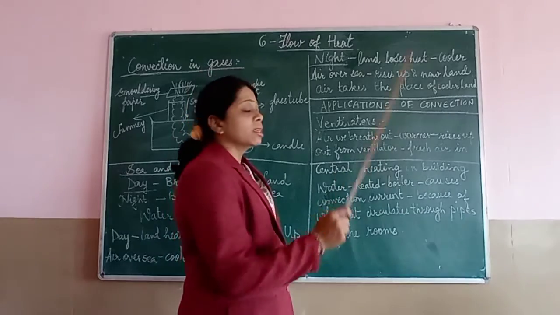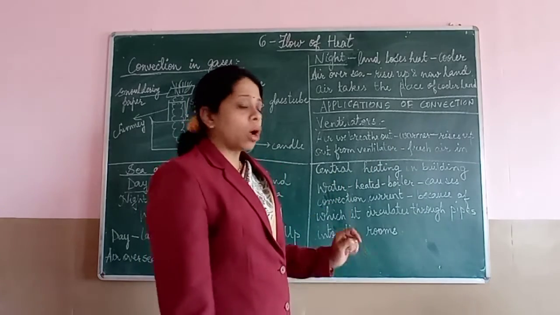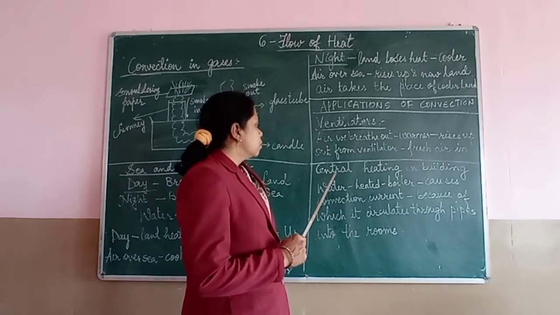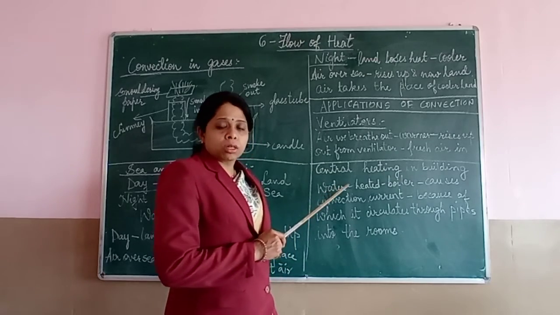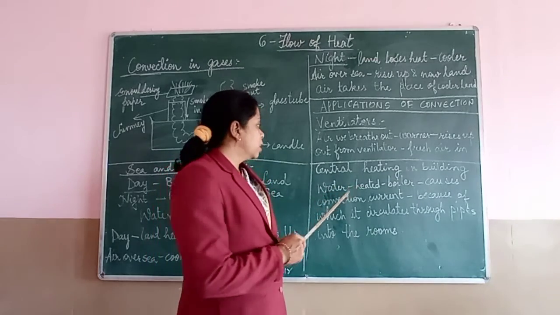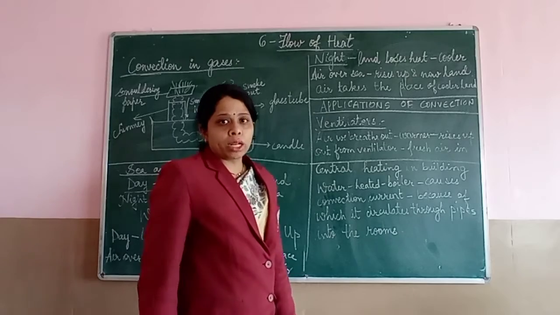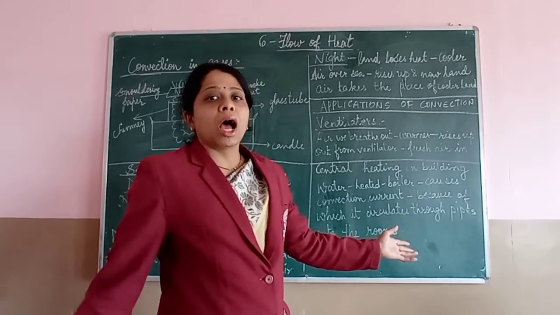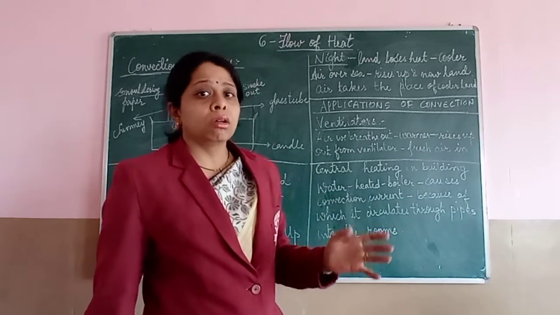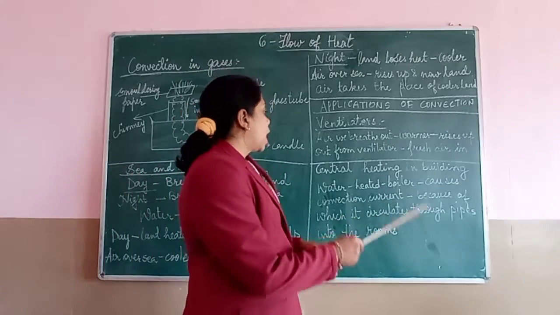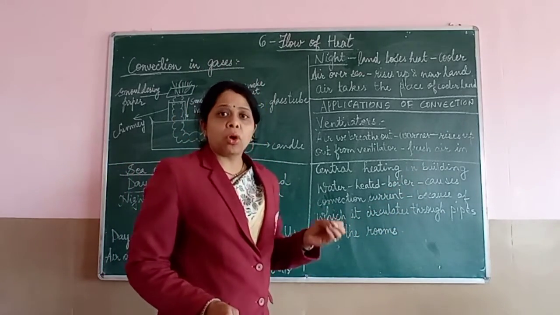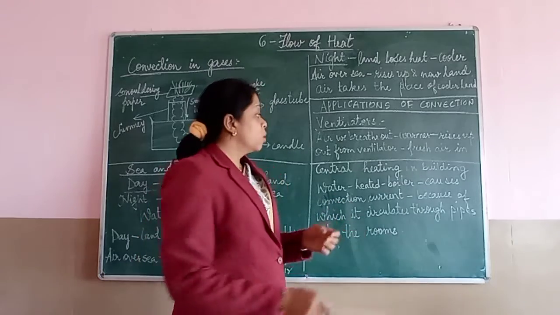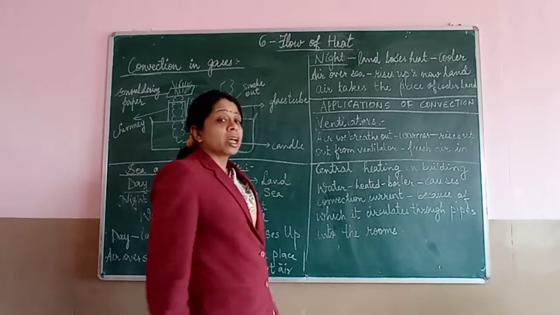So how is that working out? See, water or oil, whatever is there, is being heated up in the boiler. There is a big boiler, and in that either water or oil is being heated up, and when that water is being boiled, what happens? It causes the convection currents.